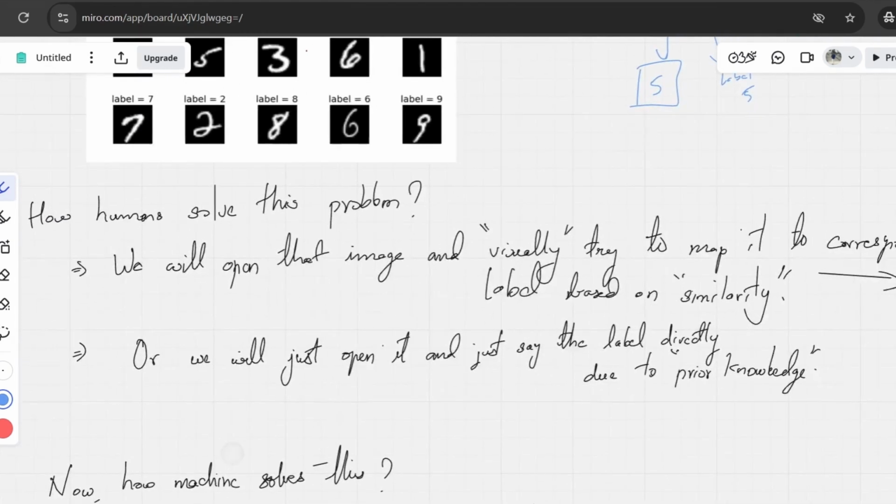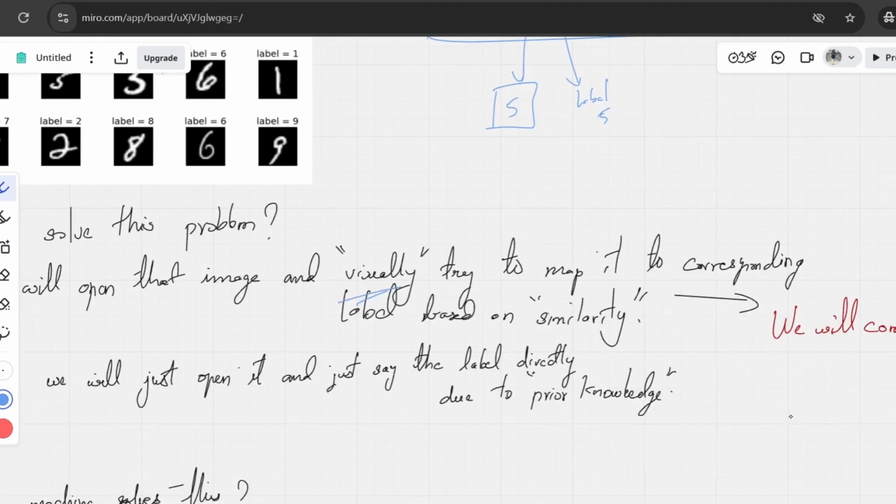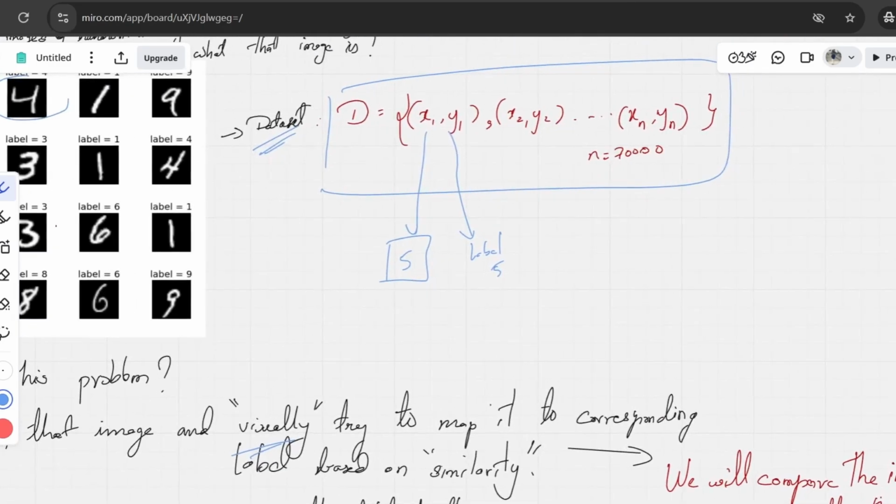We will open that image and visually try to map it to the corresponding label based on similarity. Now we will open this image of 5. We will try to see whether it is 0, 1, 2, 4, whether it is 5, and likewise till 9.